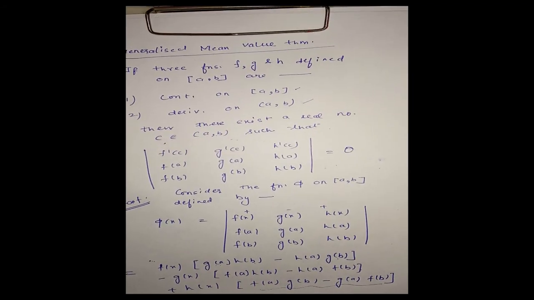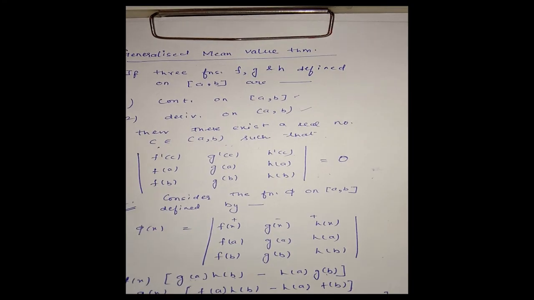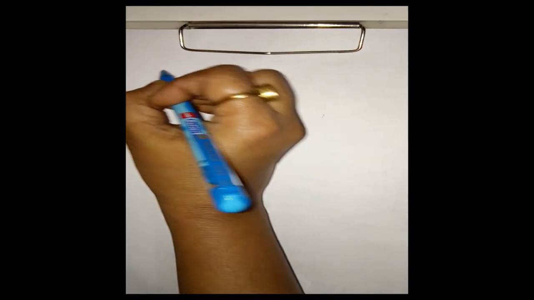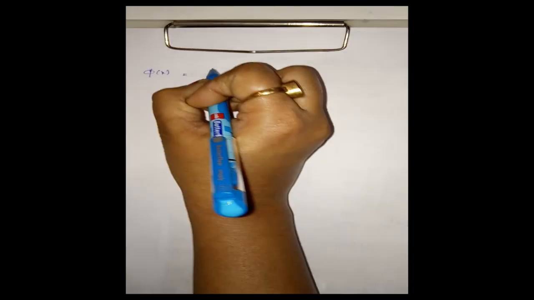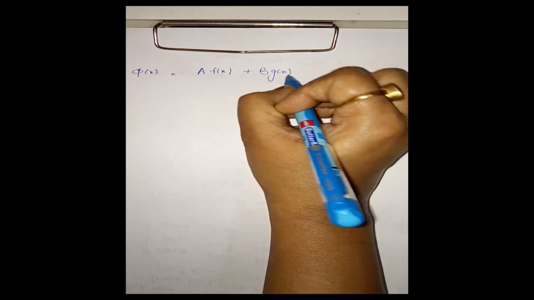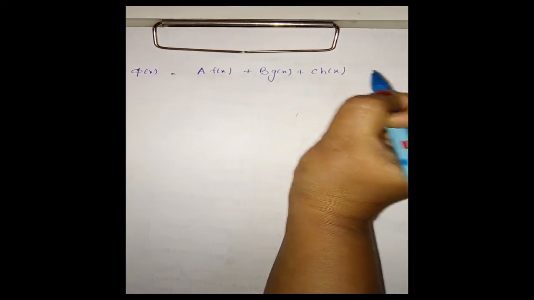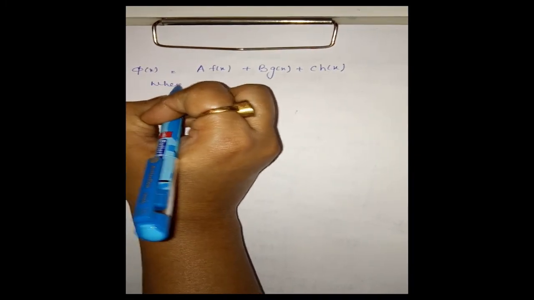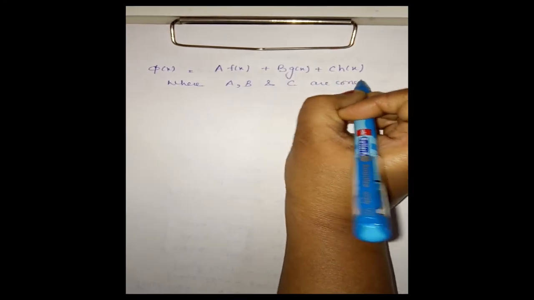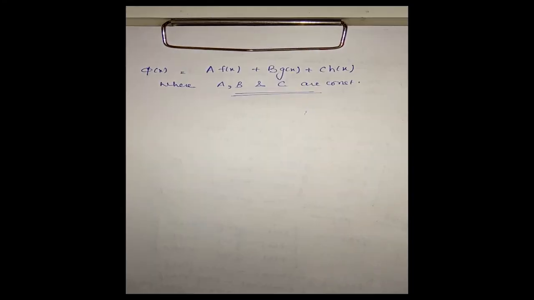Therefore, I can write phi x as a fx plus b gx plus c hx, where a, b and c are constants.